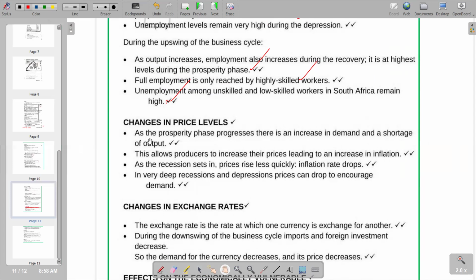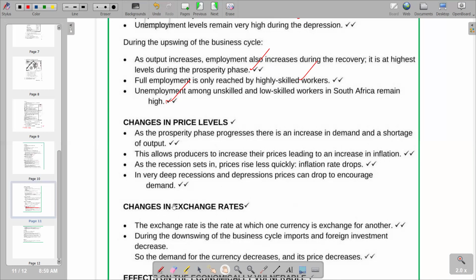Then the first point is saying as the prosperity phase progresses, there is an increase in demand and a shortage of output. Then this allows producers to increase their prices, leading to an increase in inflation. And then as the recession sets in, prices rise less quickly, and the inflation rate drops. In very deep recessions and depression, prices can drop to encourage demand. So these are some of the adjustments that can take place in terms of changes in price levels.